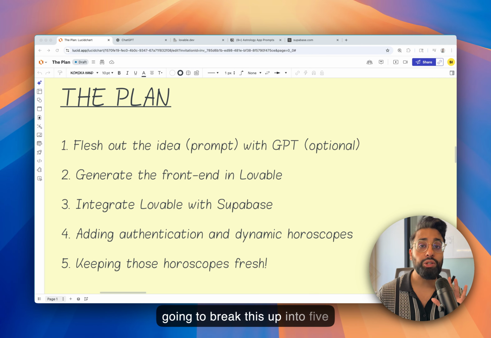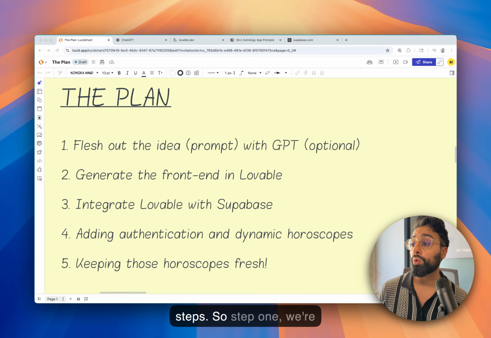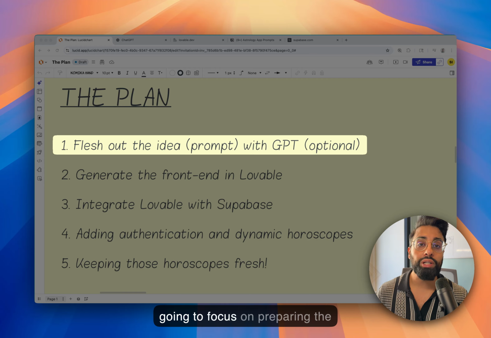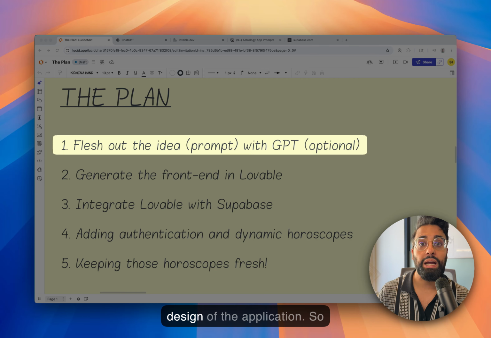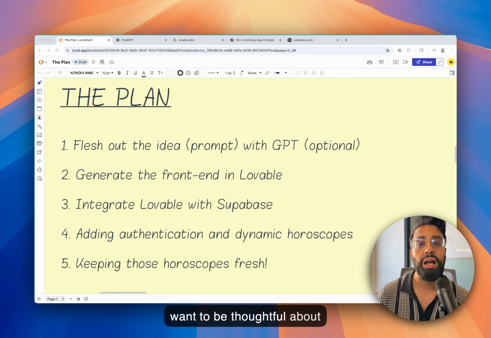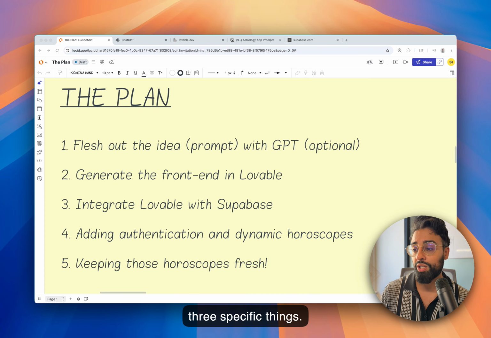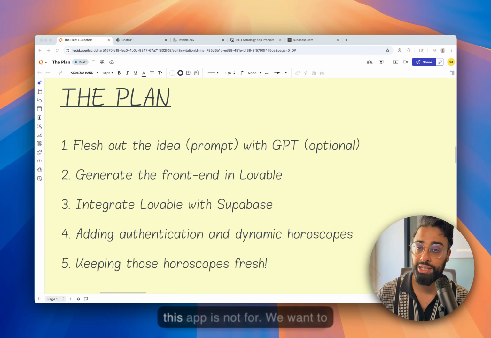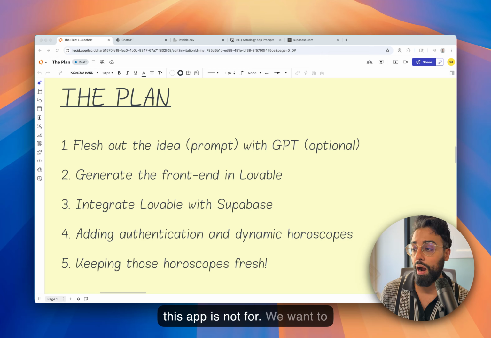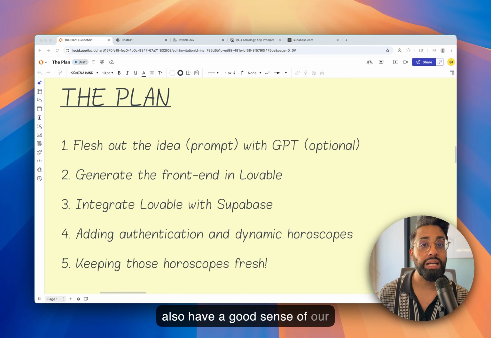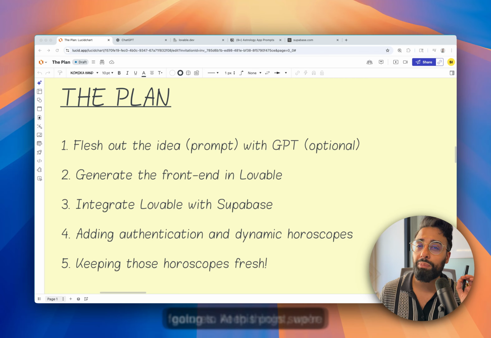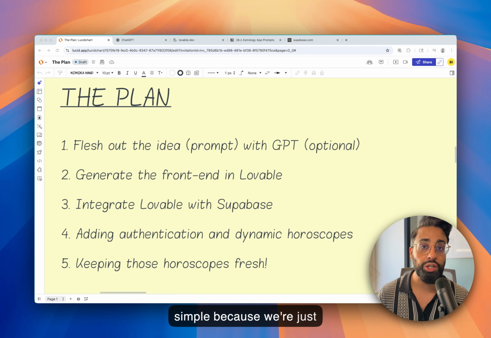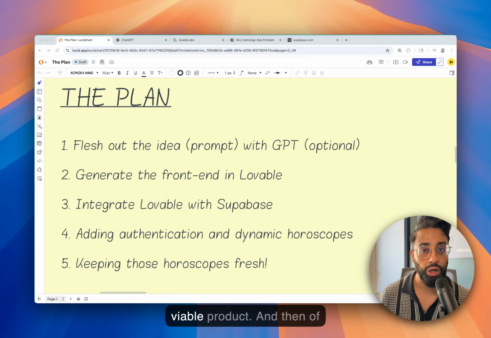All right, here is our game plan. So we're going to break this up into 5 steps. Step 1, we're going to focus on preparing the design of the application. What I mean by that is we just want to be thoughtful about 3 specific things. Specifically, our persona. We want to be very clear on who this app is for and also who this app is not for. We want to also have a good sense of our features. At this point, we're going to keep things super simple because we're just starting with our minimum viable product.